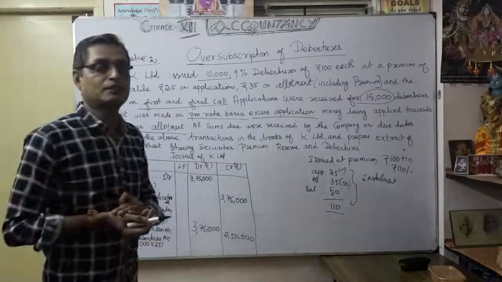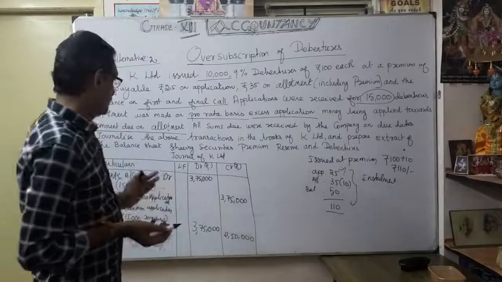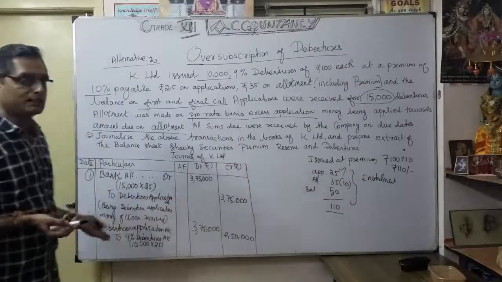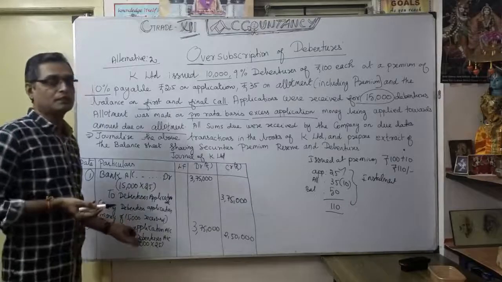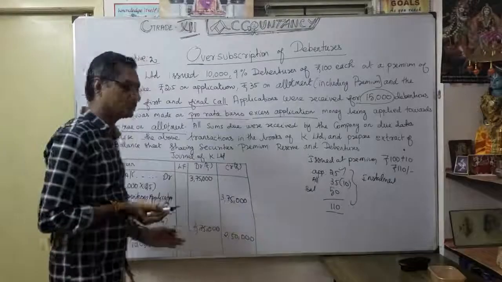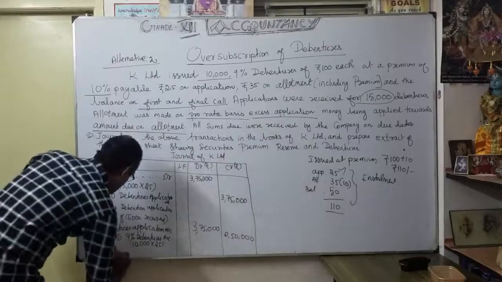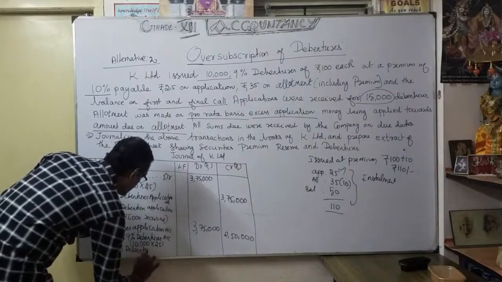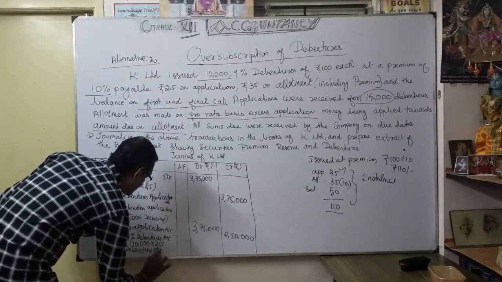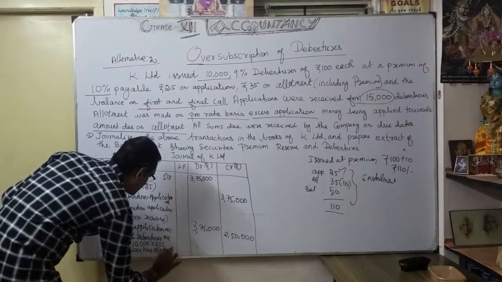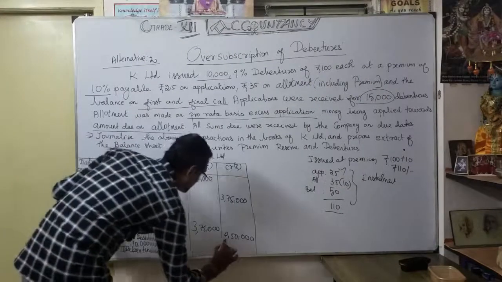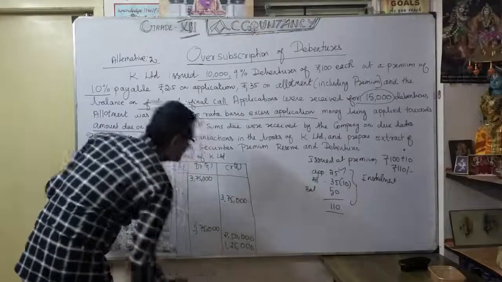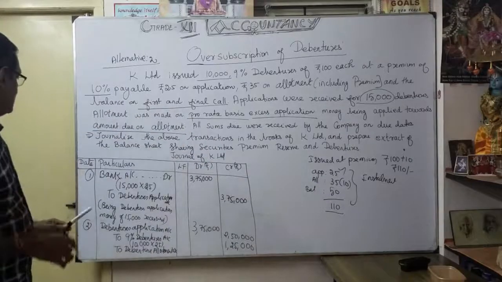That is very, very important. Here, whatever application money was received, 3,75,000, only 10,000 into 25 rupees, 2,50,000, is transferred. So the balance is what? To debentures allotment account, 1,25,000. You understood? That's our second entry.